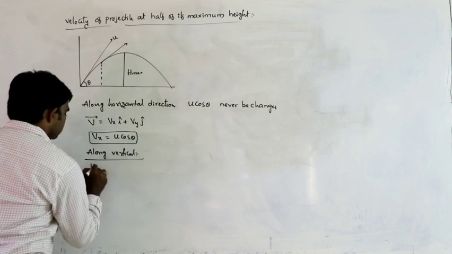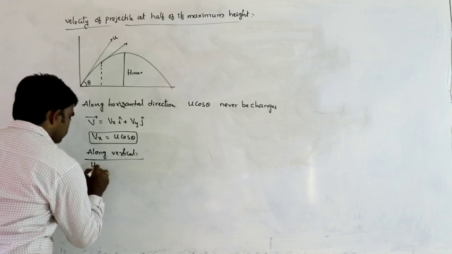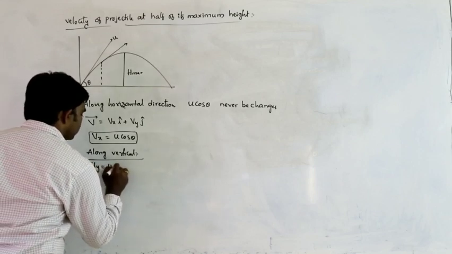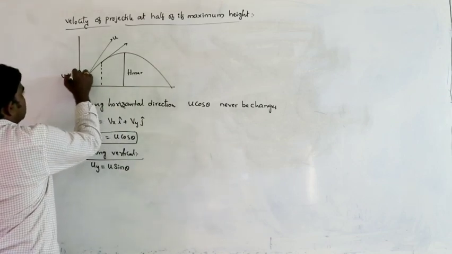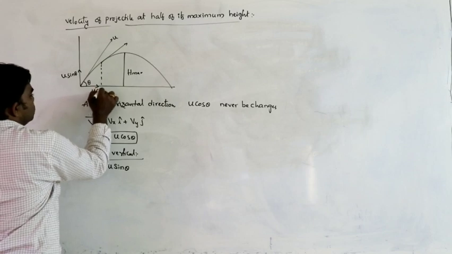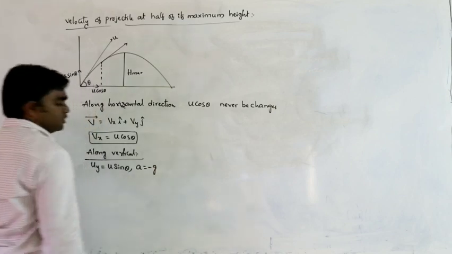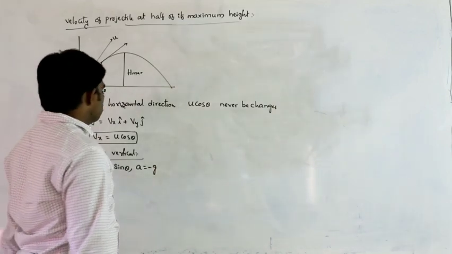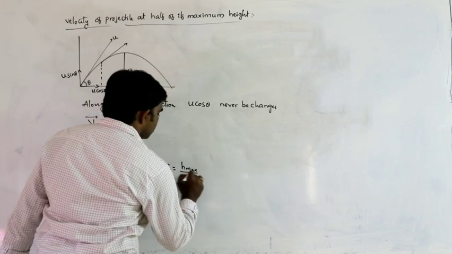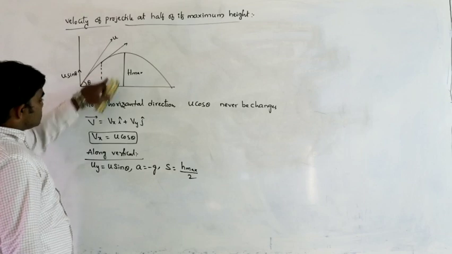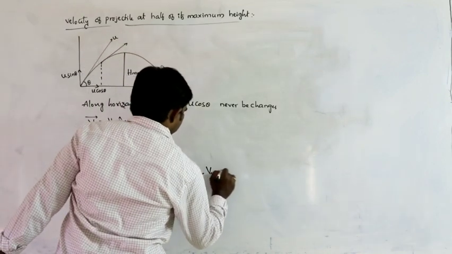What is the initial velocity along the vertical direction? Uy is equal to u sin theta. Initial velocity along the vertical direction is u sin theta. Horizontal direction it is u cos theta. The acceleration of the body is equal to minus g. And the distance travelled is half of the maximum height, h maximum by 2, and we have to calculate vy.